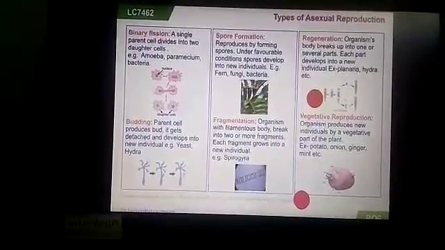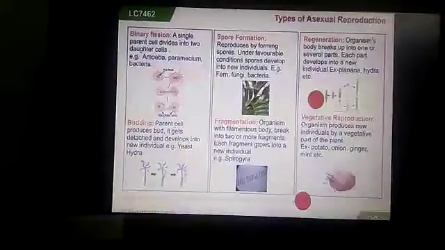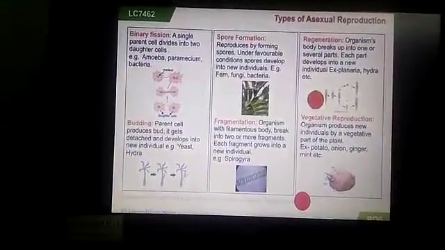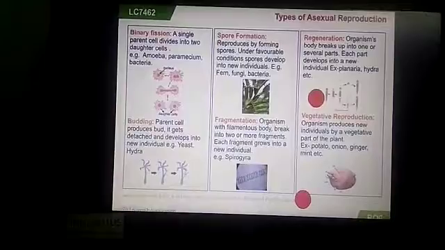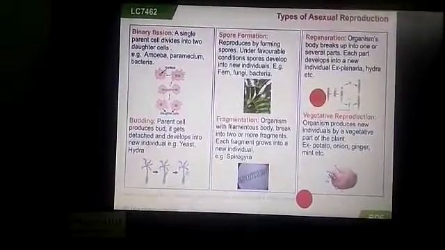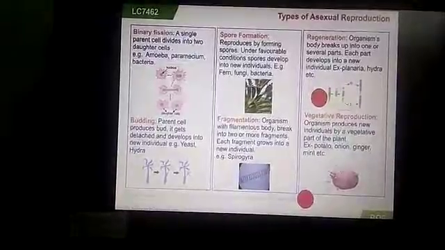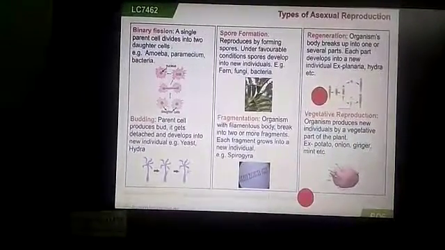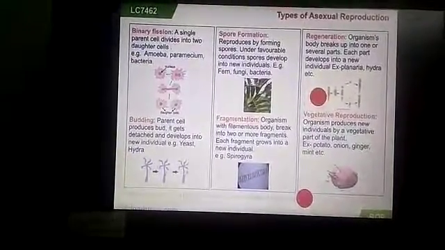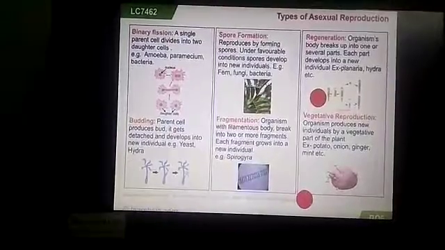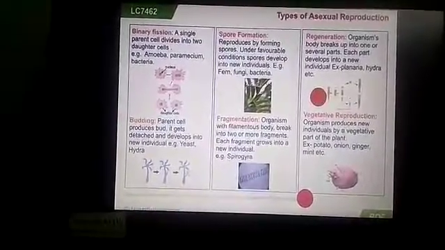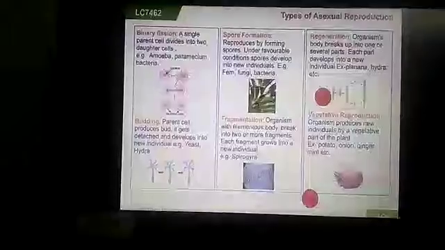These spores are light and can be carried away by the wind or insects to different places. On reaching suitable conditions for growth, the spores germinate and give rise to new plants. For example, fern, fungi and some bacteria.